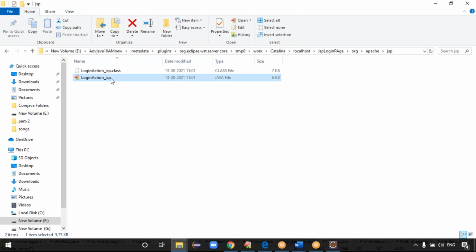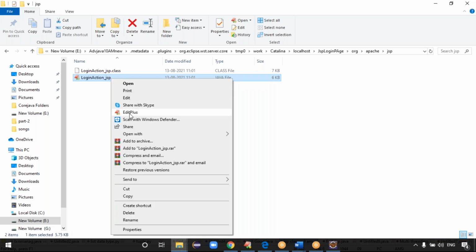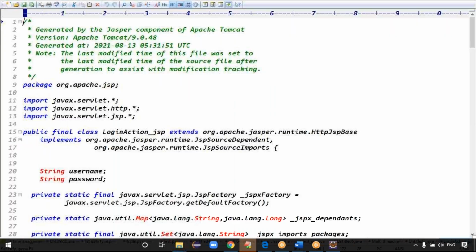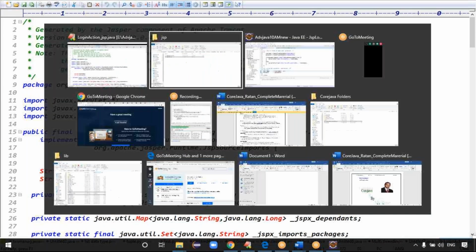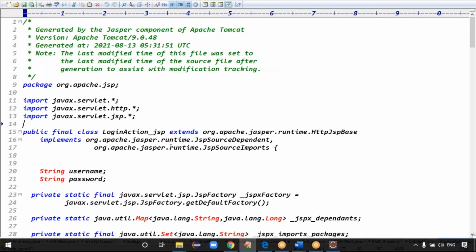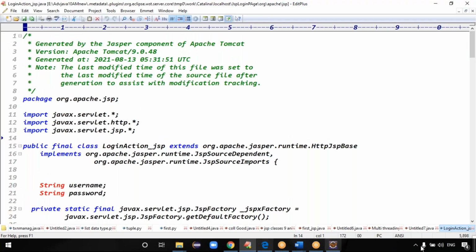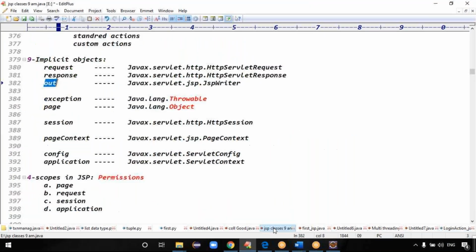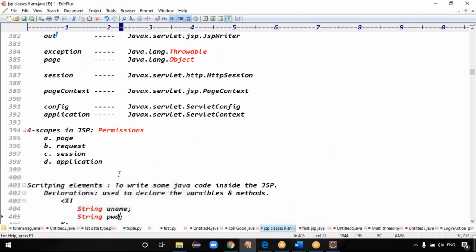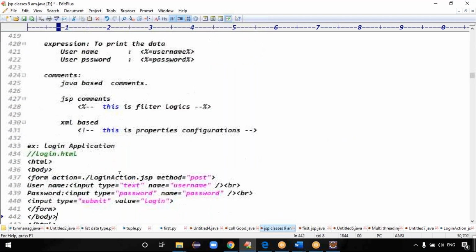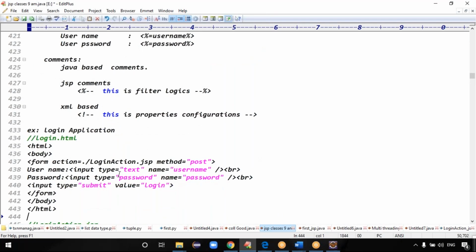Just open this converted servlet, guys. Try to see some information about it. If you see the converted servlet information, you'll get more clarity. That's why let me open the converted servlet. Yeah, exactly. First of all, JSP scopes are four scopes, guys. Scripting elements we are talking about today.